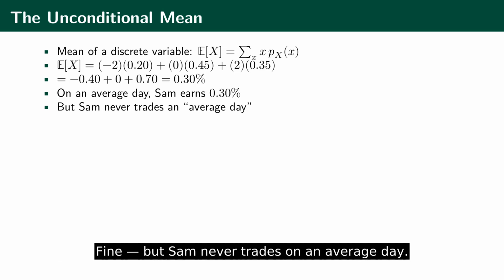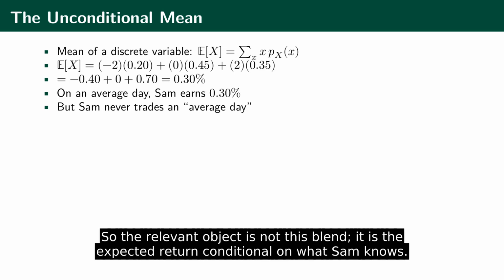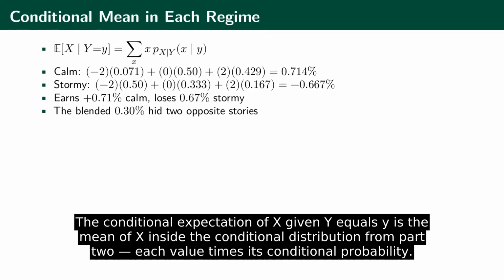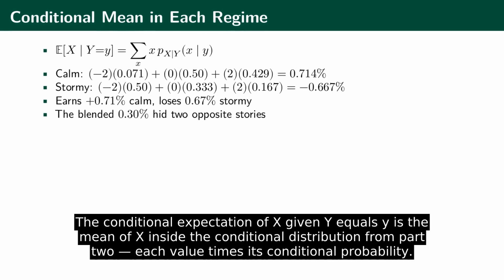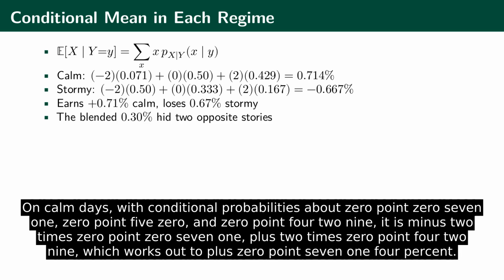Fine, but Sam never trades on an average day. Sam wakes up and sees the regime. So the relevant object is not this bland average, it is the expected return conditional on what Sam knows. The conditional expectation of x given y equals y is the mean of x inside the conditional distribution from Part 2, each value times its conditional probability.